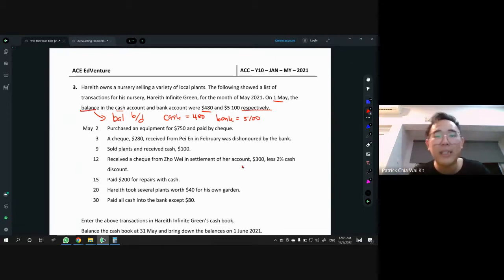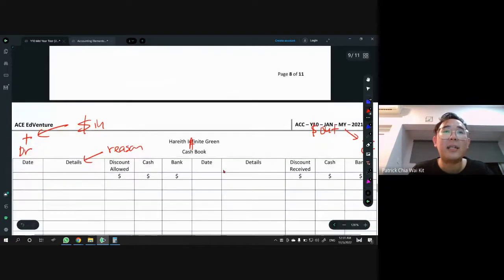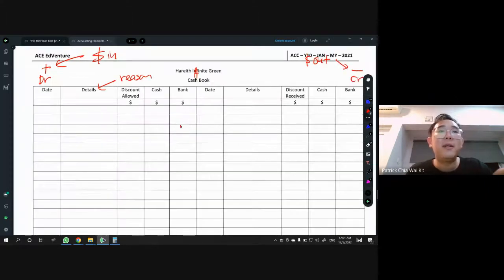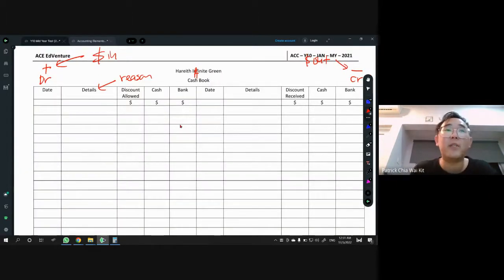Do we need to put this in the cash book? Of course, right? Because the cash book is a combination of cash and bank account. As you can see, cash and bank, both left and right we have it. So let's put the first information, which is on 1st May. They say our account has these two amounts. So both are positive, right? Cash is always positive, but can bank be negative? Yes, bank can be negative, but only when they say overdraft. In this case, they didn't say anything.